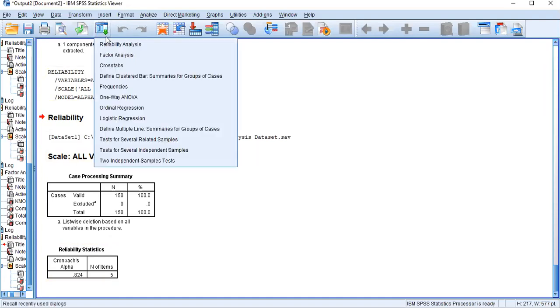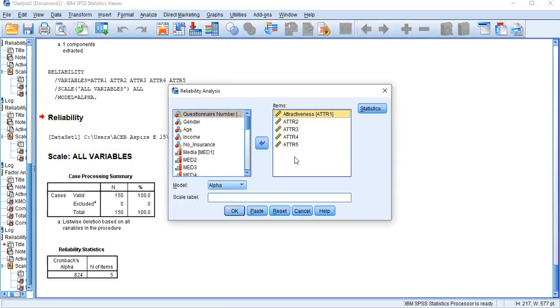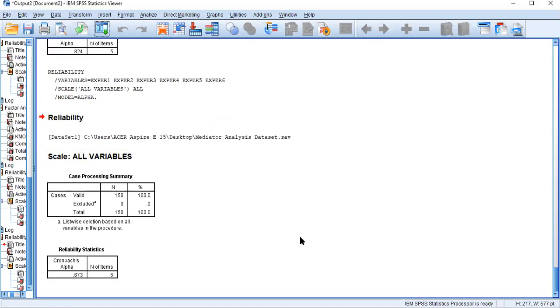Let me show you another example. I am selecting my third independent variable here, celebrity expertise, and then I am showing you the Cronbach's alpha value. Now it is 0.673. It's close to 0.7, but it is less than 0.7. I'm not going to adjust anything right now because I want to show you based on the validity test.